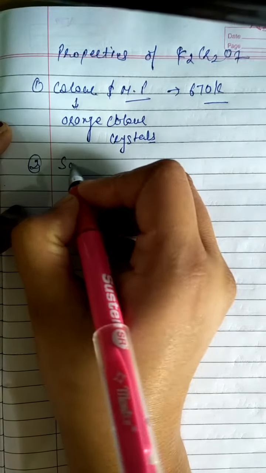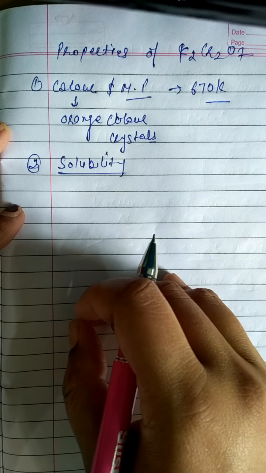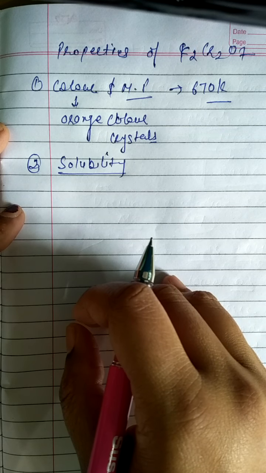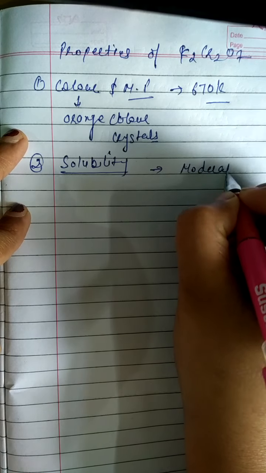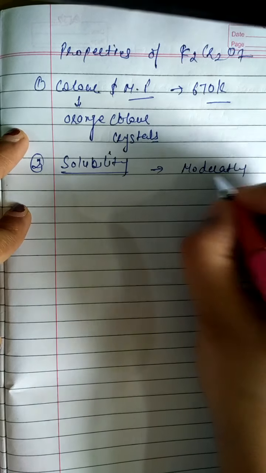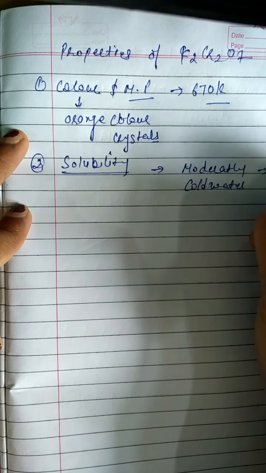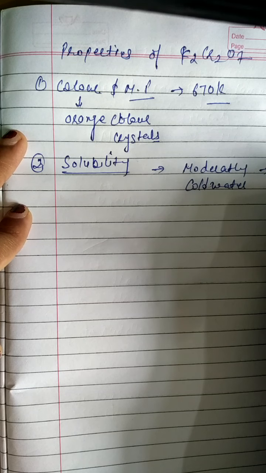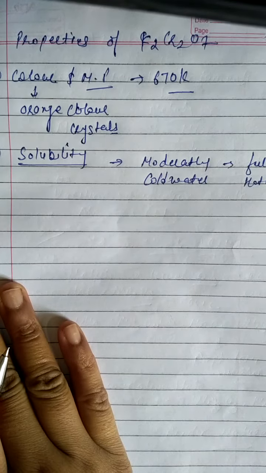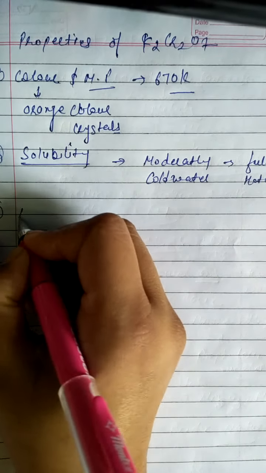The second one is solubility. It is moderately soluble in cold water but soluble in hot water. That is, it moderately dissolves in cold water and fully dissolves in hot water. It means it is soluble in both cold and hot water. The third one is the action with heat.